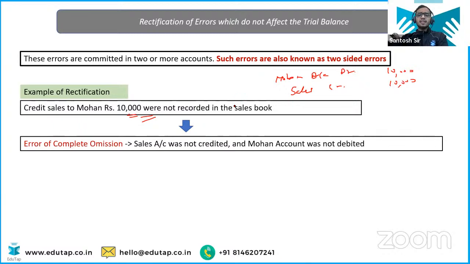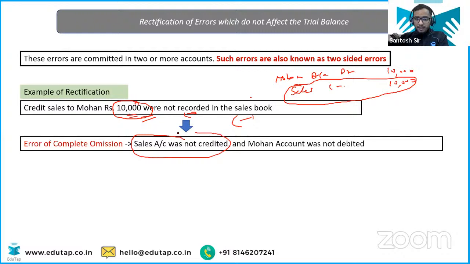So it says now it is not the case of complete omission. It says credit sales to Mohan 10,000 were not recorded in the sales book. That means only this entry is missed. In the sales book, he has not debited Mohan's account. Sales account was not credited, and Mohan account was not debited.